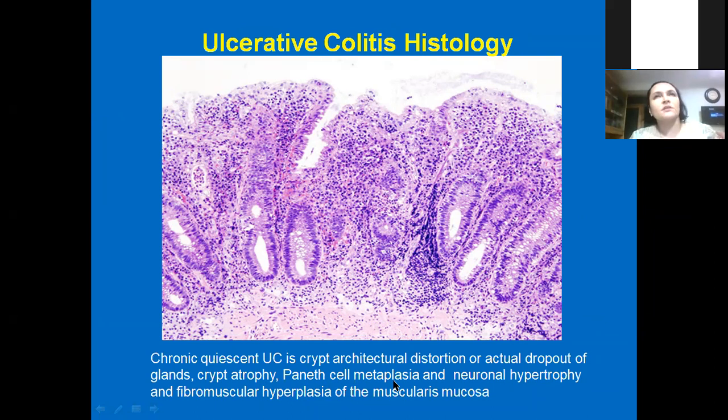Usually Paneth cells are not present beyond the hepatic flexure. If you take a sample from the right colon, you cannot normally see Paneth cells. But if you find Paneth cells in the right colon, there is chronic inflammation. And neuronal hypertrophy, if a very good histopathologist is there, they can find it.